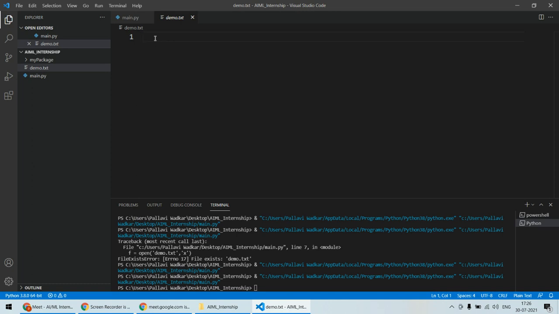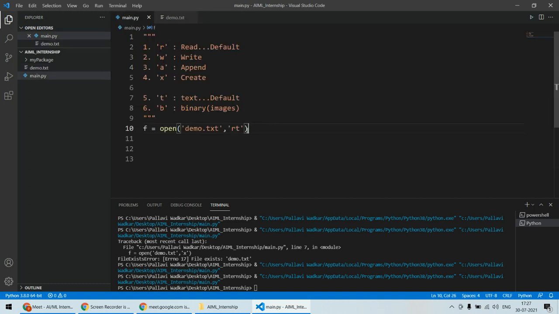So let's assume in this demo.txt file I have hello, then Python, and let's say good morning, welcome. These are some dummy content, or I am just putting some content over here. This content is there in this file, and I have created this file manually. You can even create it automatically also, but for the demonstration of reading, I'm creating this manually. Now this file is created, and I want to read content from that file.